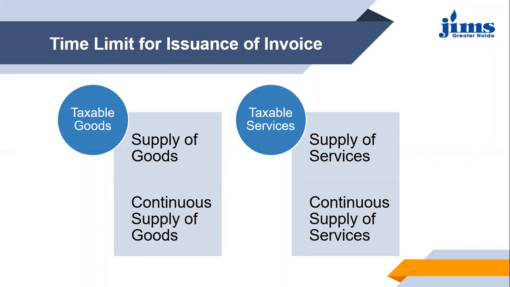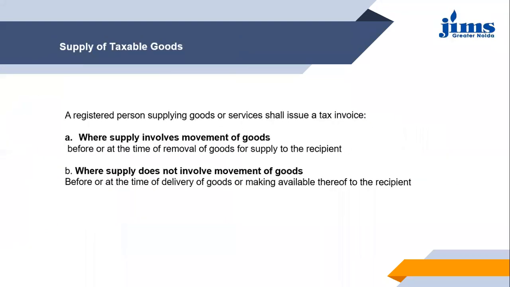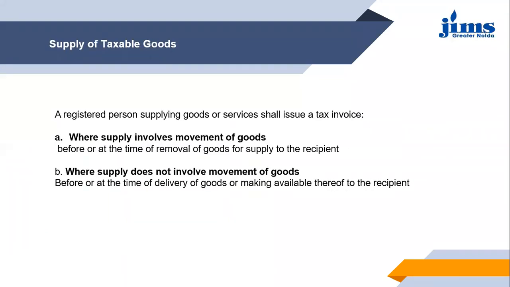Same for taxable services also, you need to assess whether it is a regular supply of service or a continuous supply of services. So it is either a normal supply or a continuous supply. Both have different provisions for assessing the time limit for issuance of invoice. So let us take these points one by one. First point talks about the supply of taxable goods. When a registered person is supplying taxable goods, there are two points in consideration. One, where supply involves movement of goods, and the other, where supply does not involve movement of goods. So let's take the first point first.